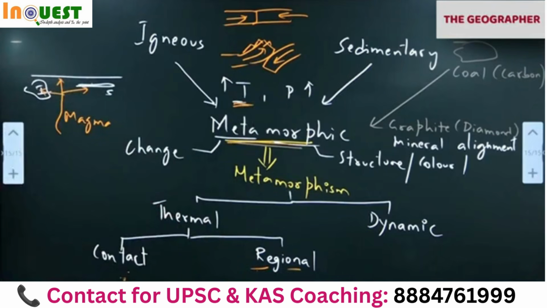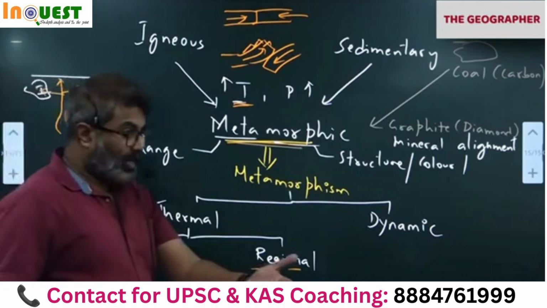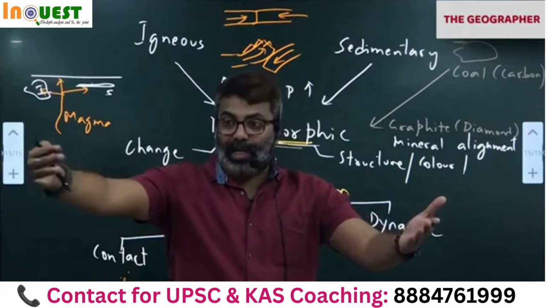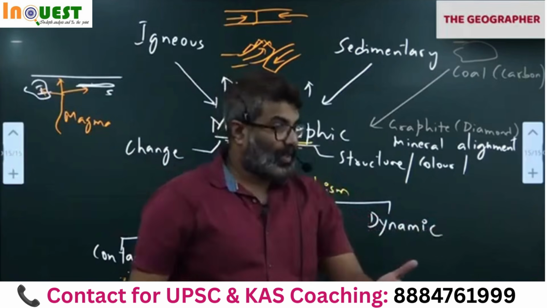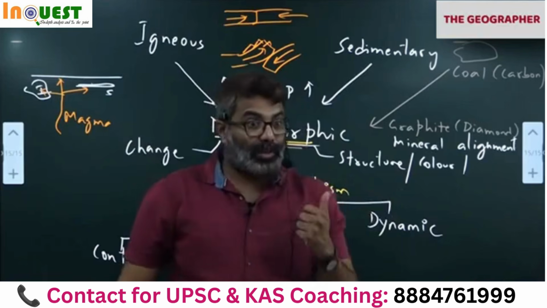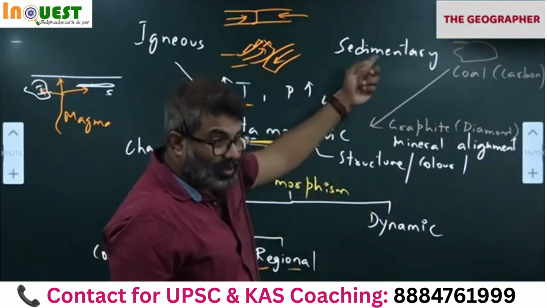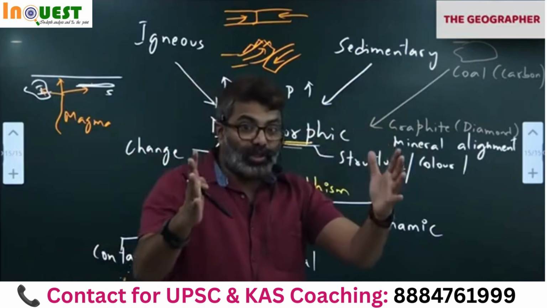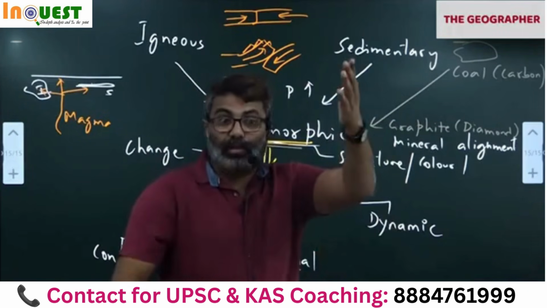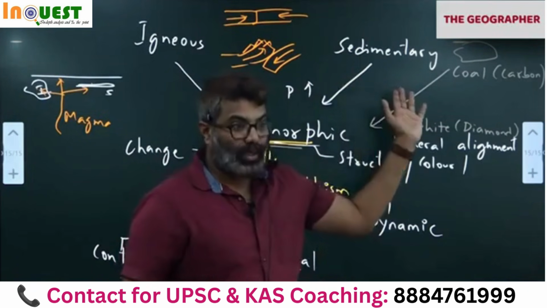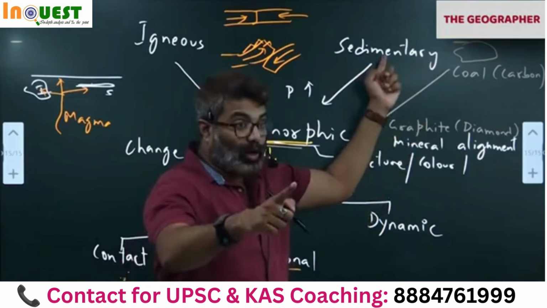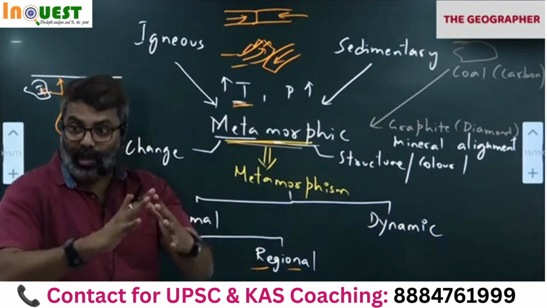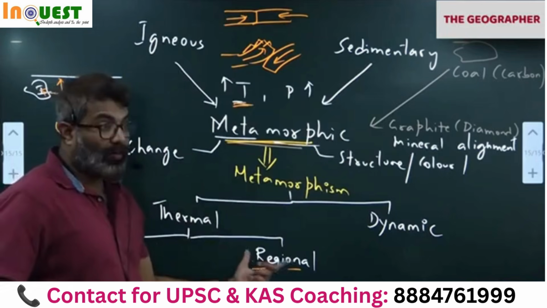Metamorphic. I'll give you another example. Let's say the Tethys Sea. We had the Tethys Sea, Laurasia, Gondwana. So the Indian plate collided with the Tethys Sea and the Eurasian plate. What happened to the Tethys Sea sediments? Tethys Sea had what type of sediment? Sedimentary rocks. So when the Indian plate collided with the Eurasian plate, the Tethys Sea sediments were compressed. They were uplifted into Tibet and the Himalayas. So what rocks are formed in the Himalayas? Metamorphic.